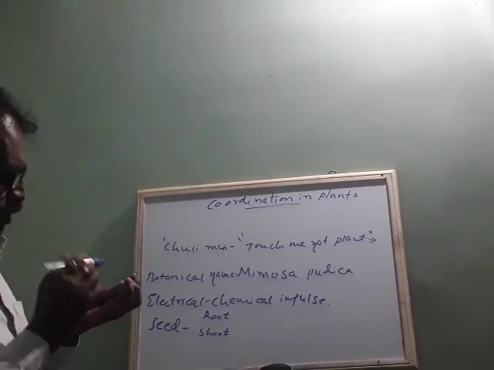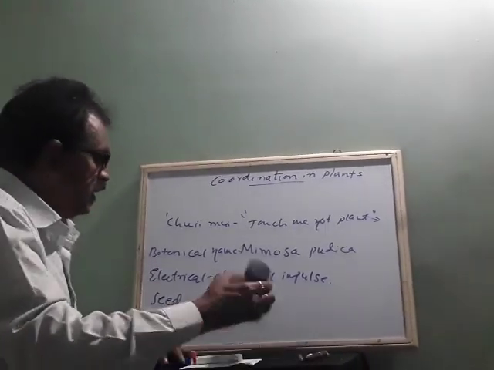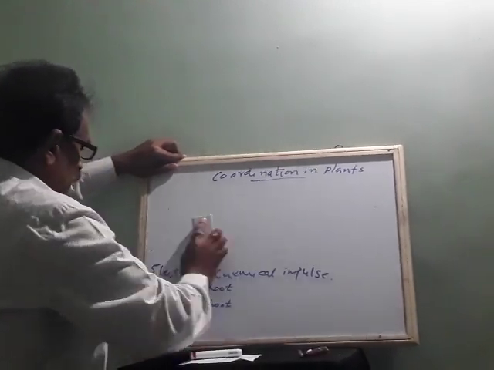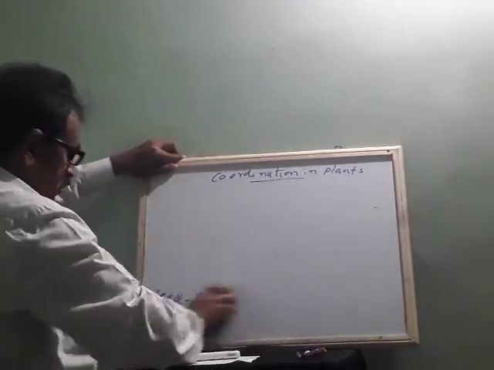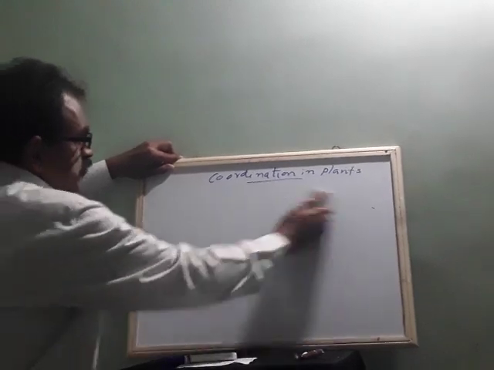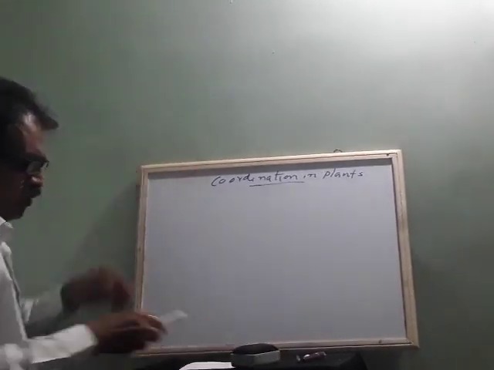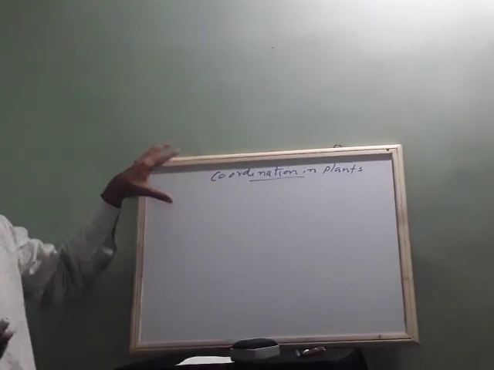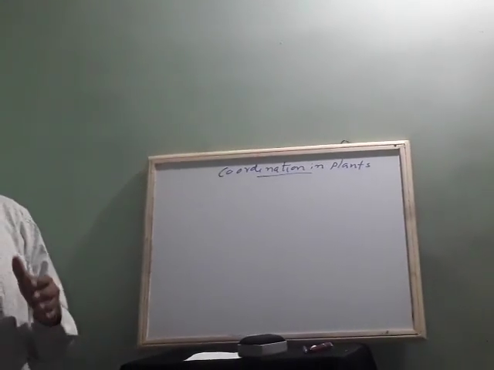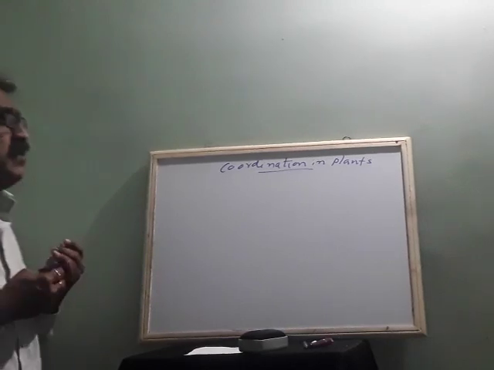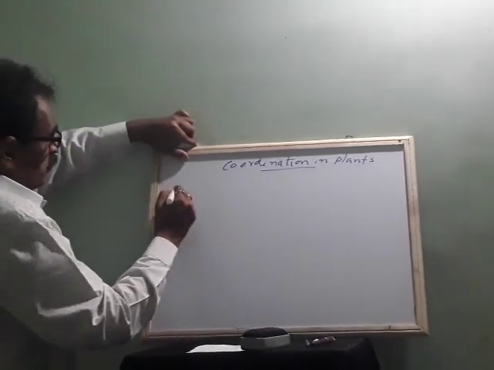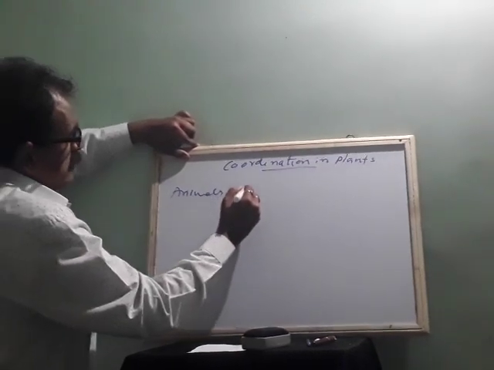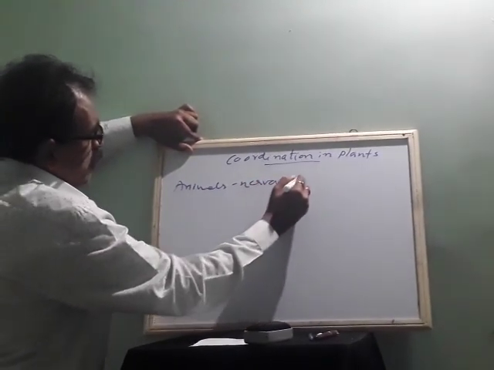So how does movement take place due to growth? Let us see here. I told you already, there is movement in plants. It is the same in animals. But I told you, animals have a well developed nervous system.